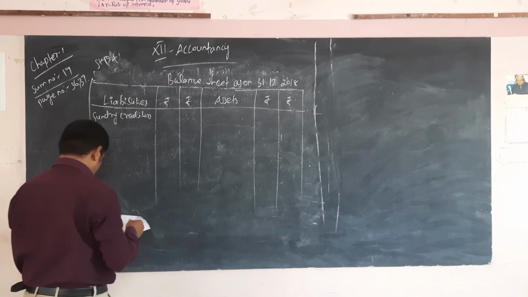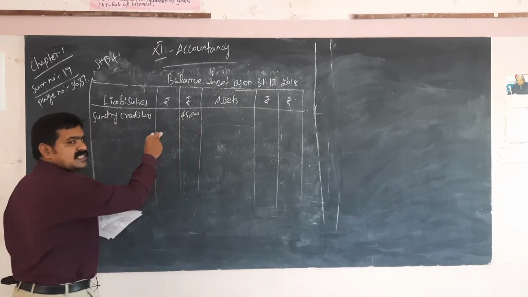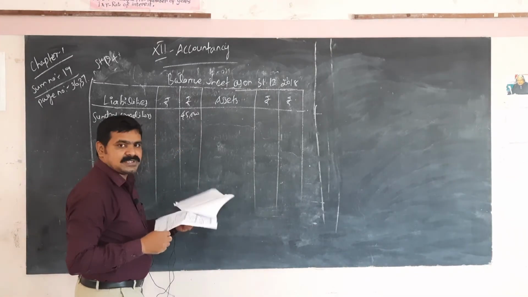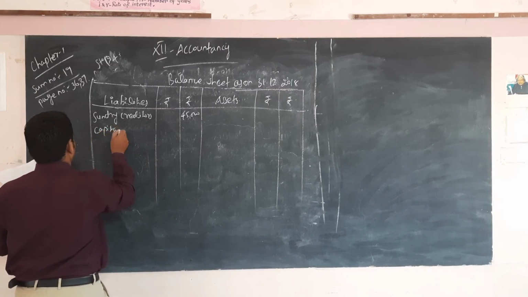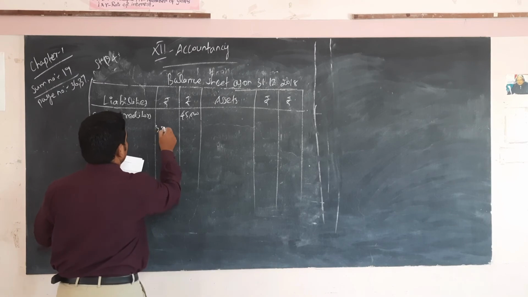The amount is 45,000. That is a closing balance. It is given in that column. That is 31/12/2018. Then capital, already we calculated, that is 3,80,000.